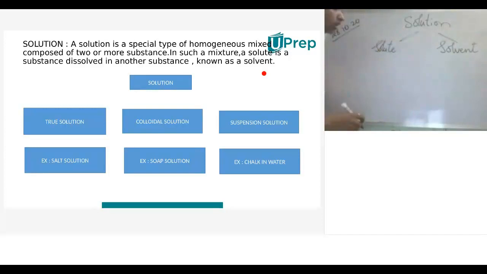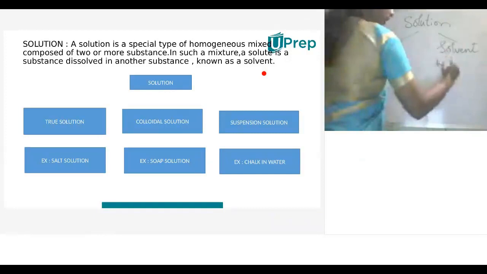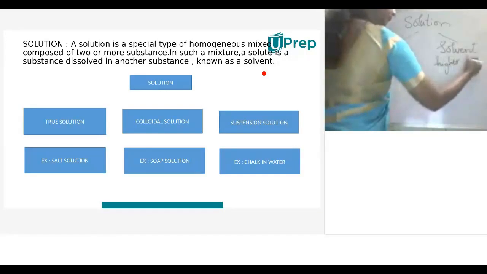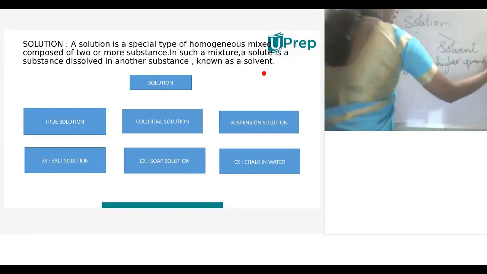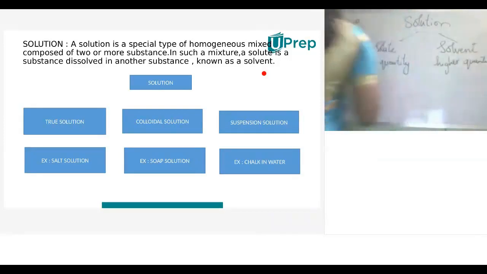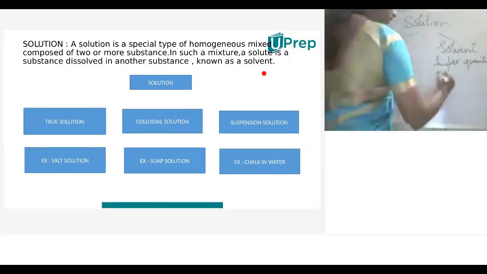Understood? So here solute means lesser quantity. Solvent means higher quantity or more quantity. For example, here salt comes under solute because we take a lesser amount of salt which is mixed with water.